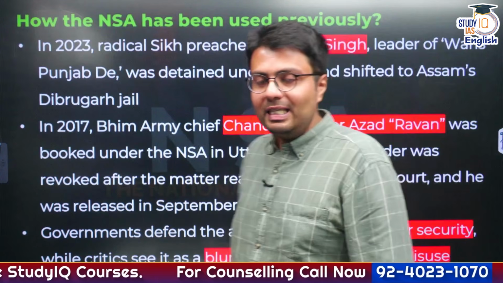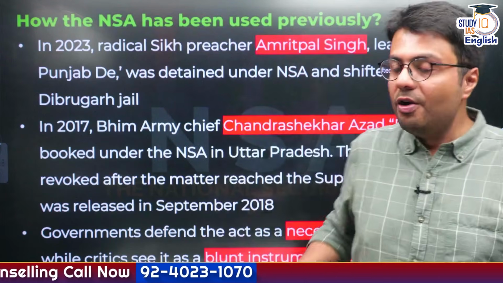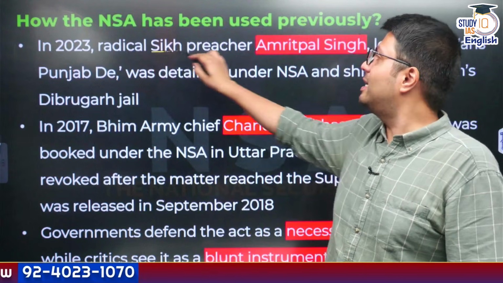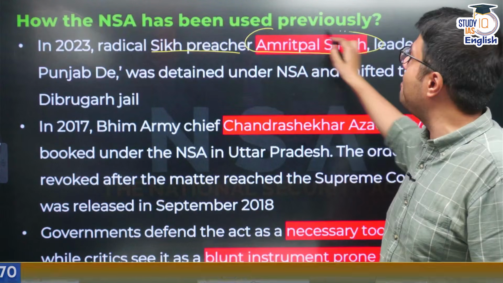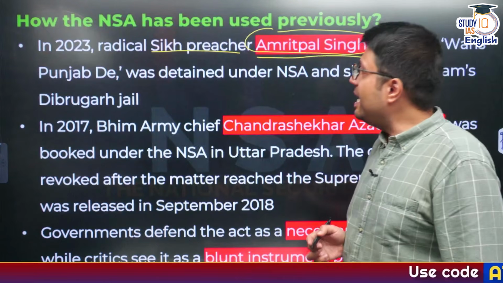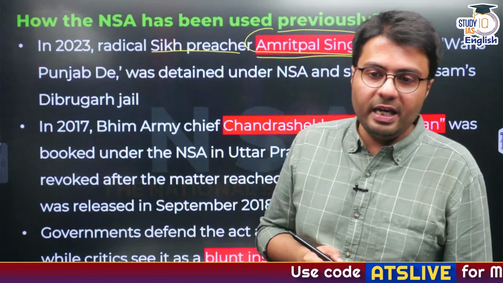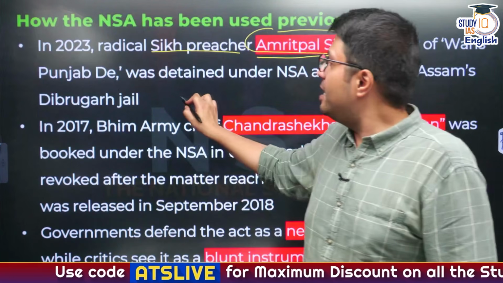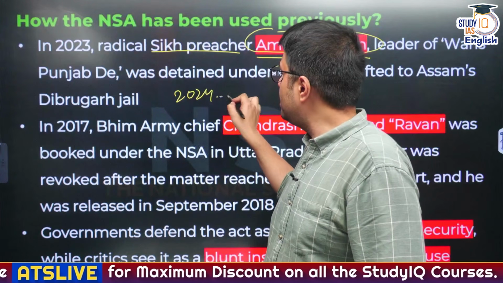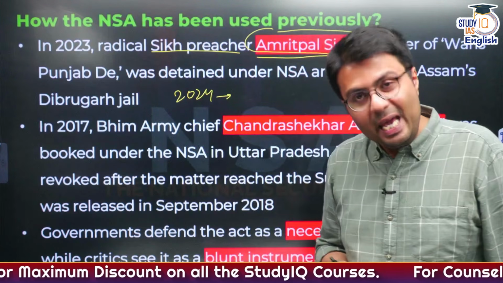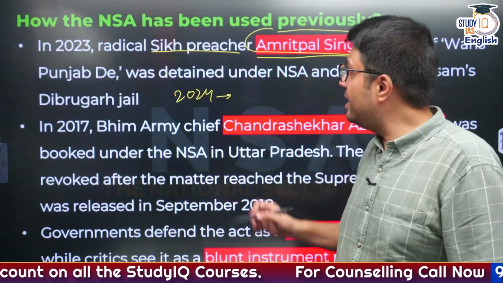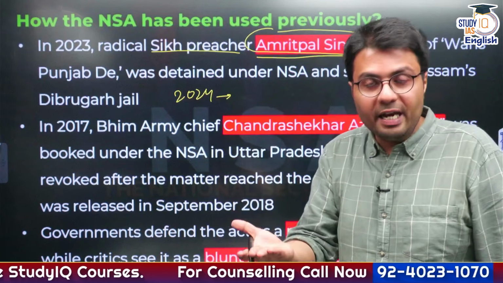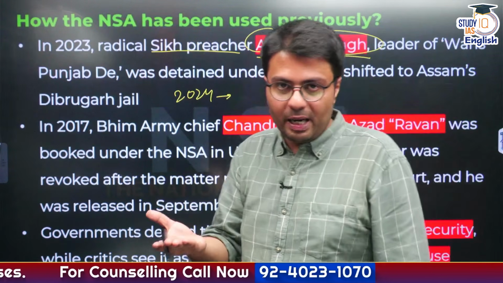Now, has the NSA been used for any individual other than Sonam Wangchuk? The answer is yes. For example, in 2023, the radical Sikh preacher Amritpal Singh, who is also now an MP, was detained under the National Security Act and shifted to Assam's Dibrugarh jail. In the 2024 Lok Sabha elections, he stood for election while in captivity, under detention, and he even won without moving out and campaigning for himself.